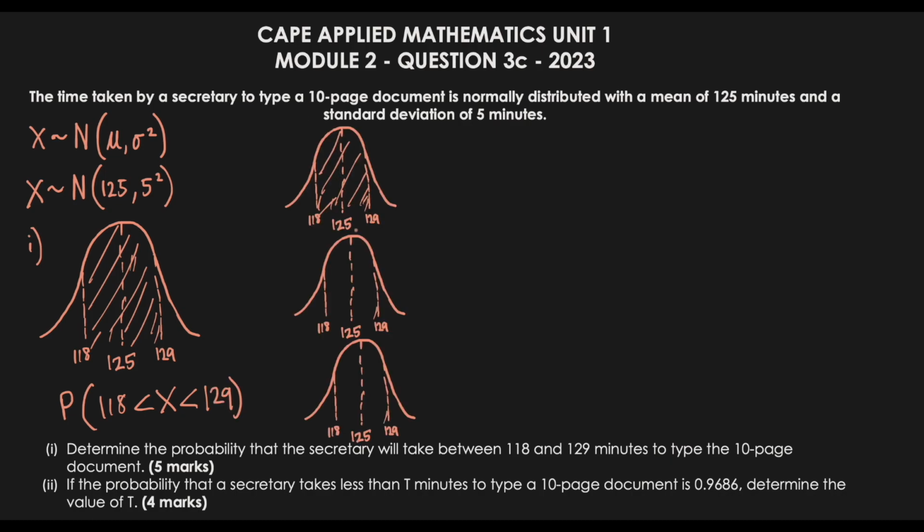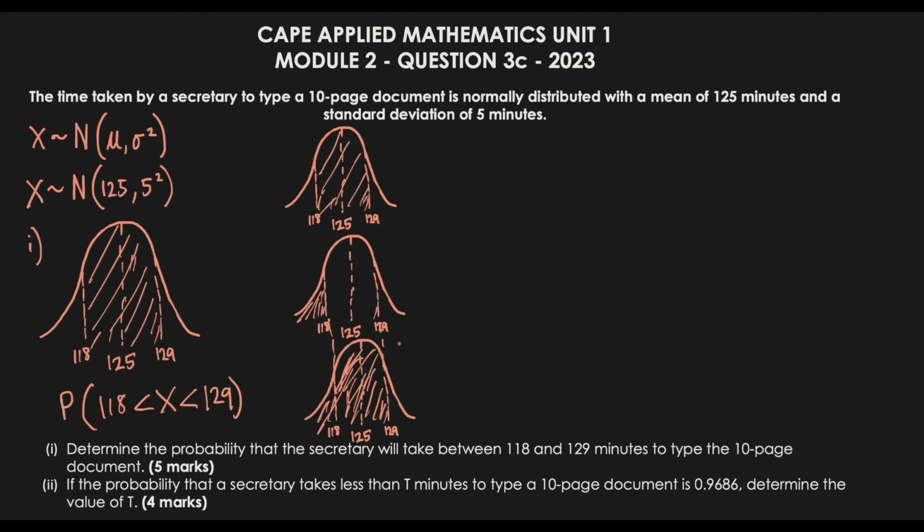To get this section, we need to work out the probability of getting less than 118, and also the probability of getting less than 129. Why is this important? If we figure out what it is to get less than 129, so this area here, and subtract this small little piece, it's essentially like erasing this small section. Once we do that, look what we'll be left with: this piece out here. Bearing this in mind, let's work out the probability for each of these.